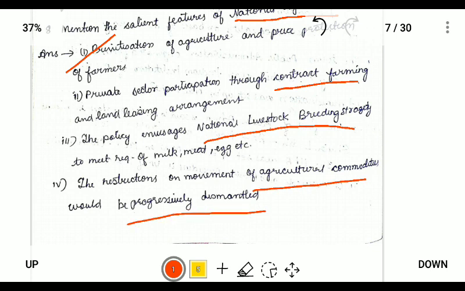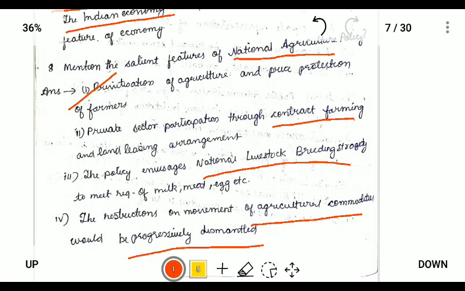That is pan-India movement of agriculture commodities that is envisaged under the farm laws 2021. So we can write 2 points or 4 points, it is your wish.